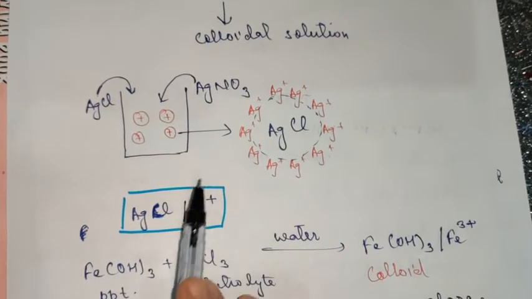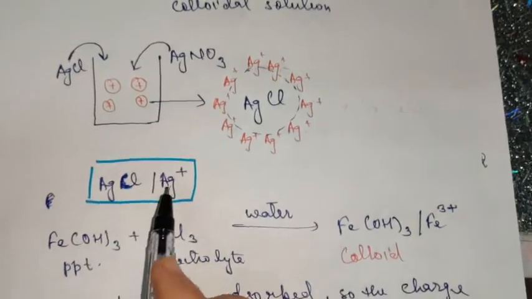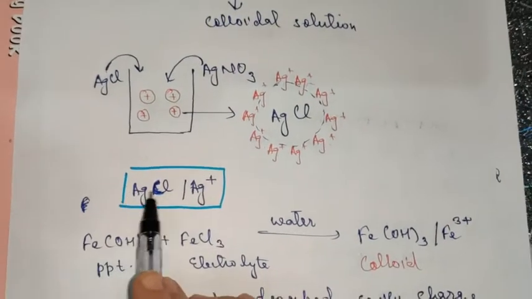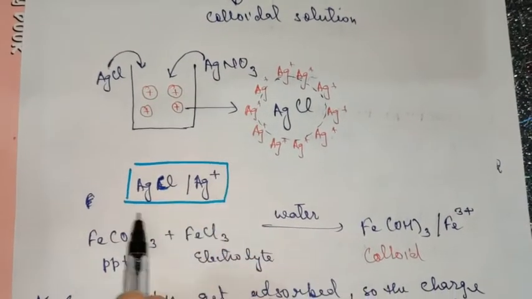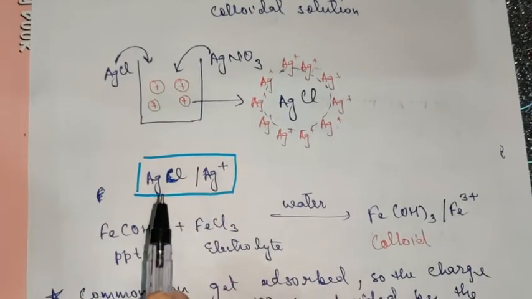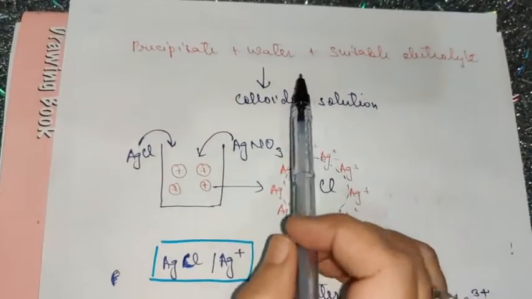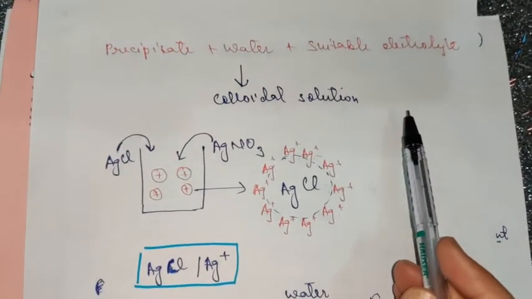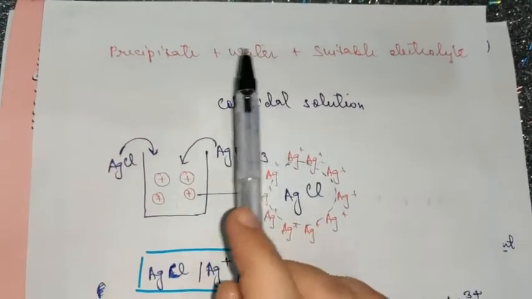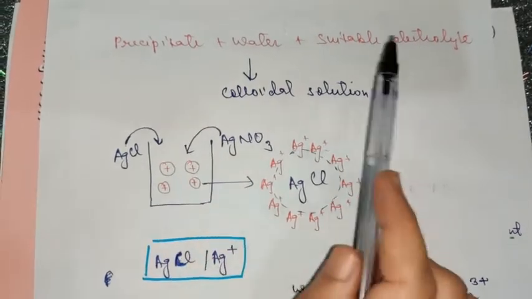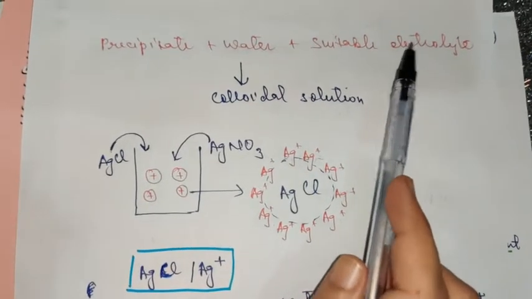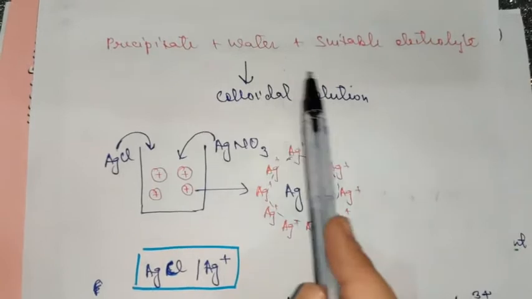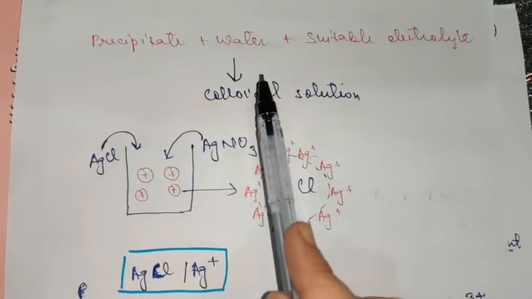This is again a very important question for your boards. It has been asked in 2019. AgCl, Ag+. It has been represented like this. So to convert a precipitate into a colloidal solution, what do we have to do? We have to shake a freshly prepared precipitate with a suitable electrolyte having a common ion in it. And then we get a colloidal solution which is charged.